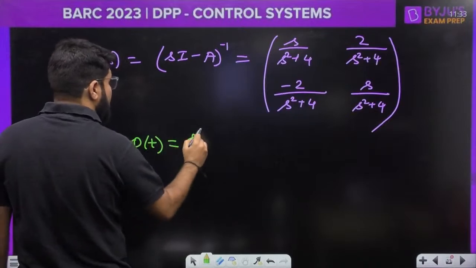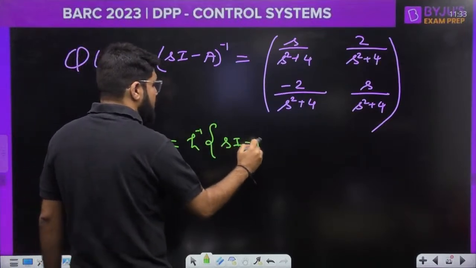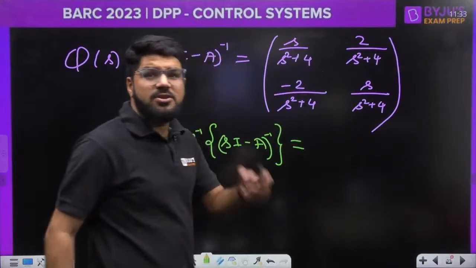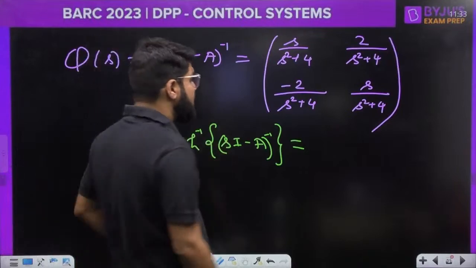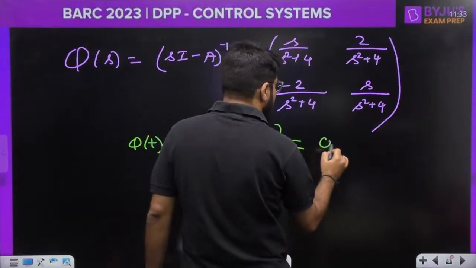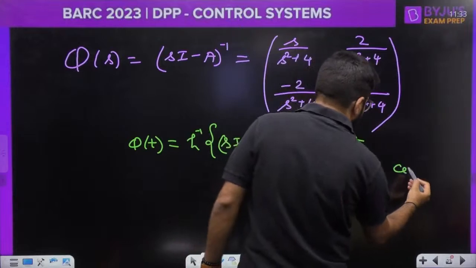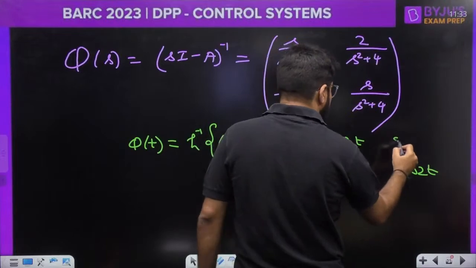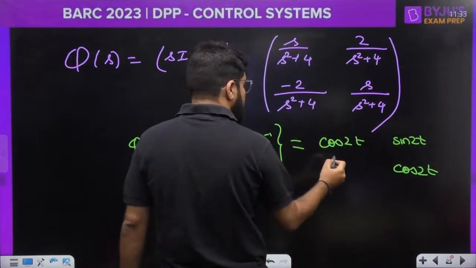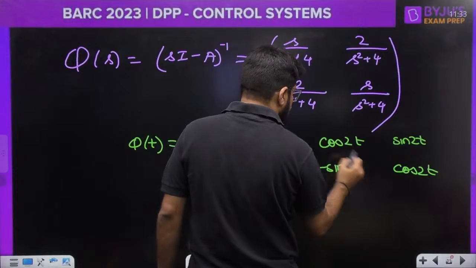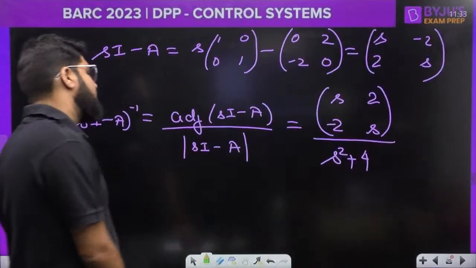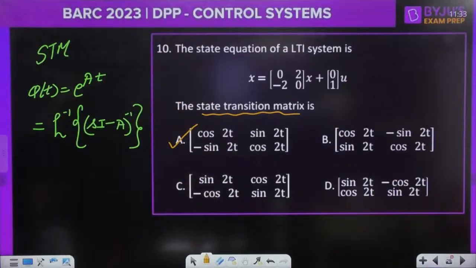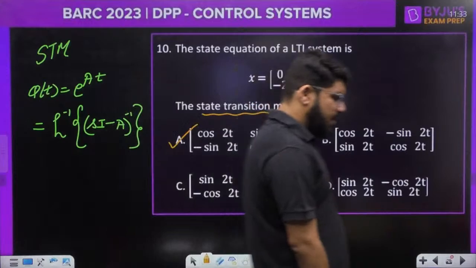Okay, take the inverse Laplace. Just one step, take the inverse Laplace of this calculation, and when you take the inverse Laplace, s upon s square plus a square gives cos at, so cos 2t, here also cos 2t. 2 upon s square plus a square is sin 2t, and minus 2 upon s square plus a square is minus sin 2t. So your answer should be cos sin minus sin cos, and that is option number A. Everybody, the correct answer here is option number A.